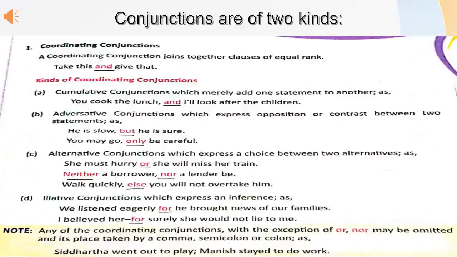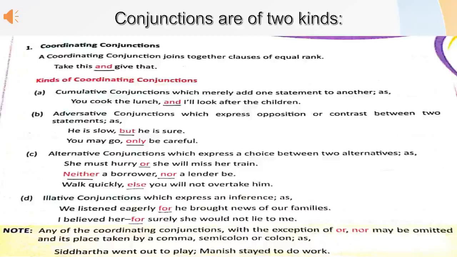Conjunctions are divided into two kinds. First is coordinating conjunctions and second is subordinating conjunctions. Coordinating conjunction is used to join together clauses of equal rank. Take this and give that. In this sentence, coordinating conjunction and is joining two clauses and these two clauses are of equal rank.